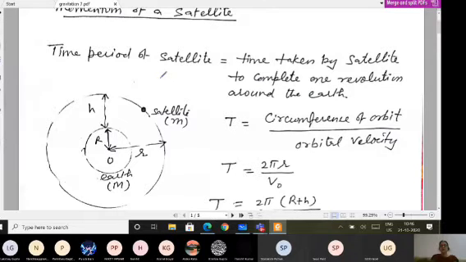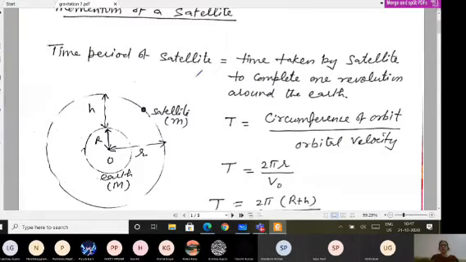Time period of a satellite means, when a body is revolving around the earth in a particular orbit with the orbital velocity, the time taken to complete one revolution around the earth. This is the definition of time period. It is the time taken by the satellite to complete one revolution around the earth, denoted by capital T.